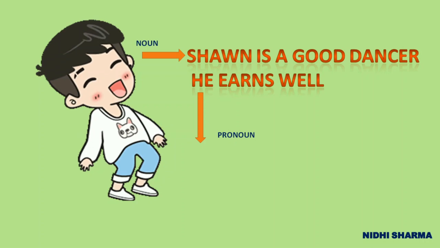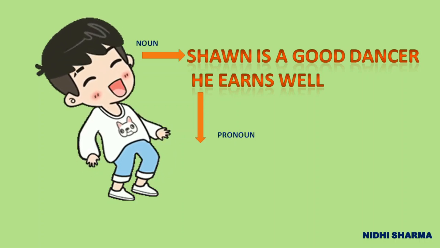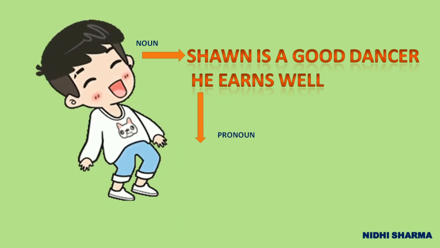Let's take another example. Sean is a good dancer. The person we are talking about in this sentence is Sean. Sean is a good dancer. As it is a naming word, the word Sean is a noun. And the other word that refers to Sean is in "He earns well." So, he is a pronoun because it refers to the word Sean, which is a noun in the sentence.